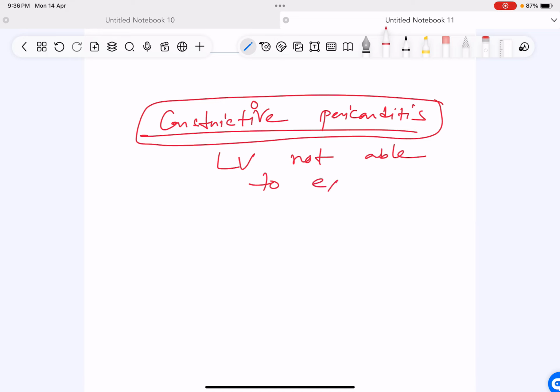So LV filling is decreased. If LV filling is decreased, then what should happen? The LV output should also decrease.